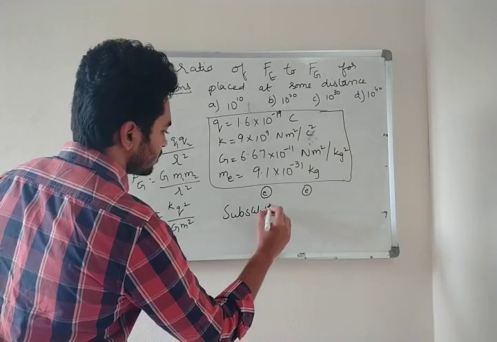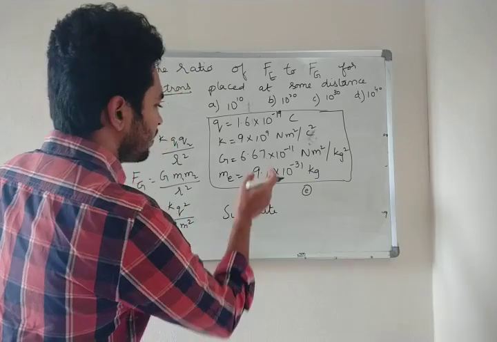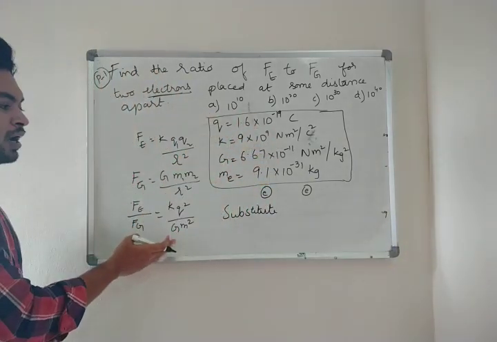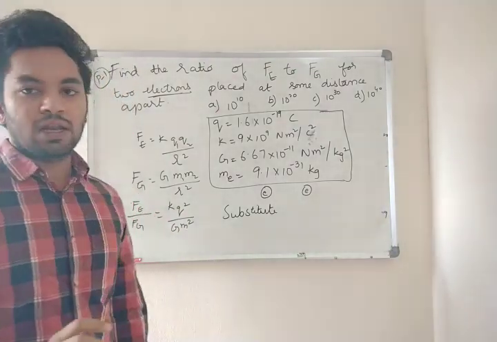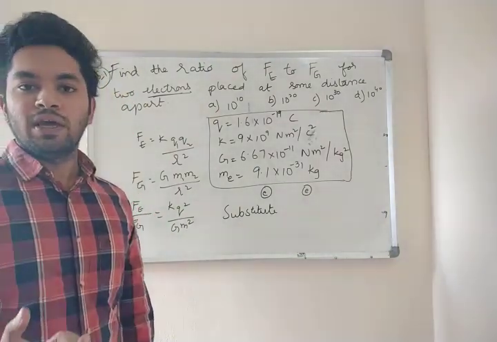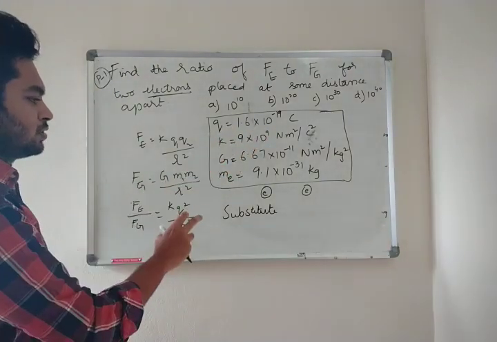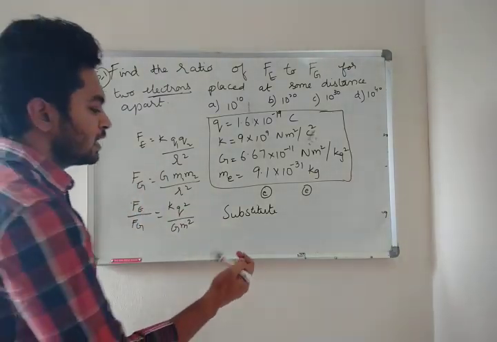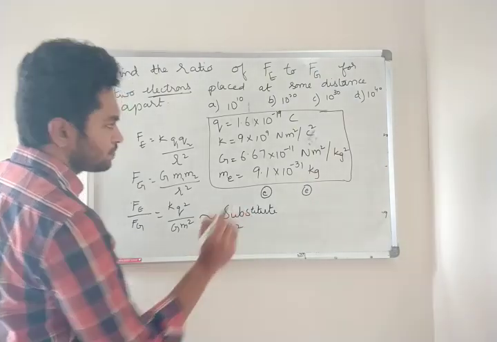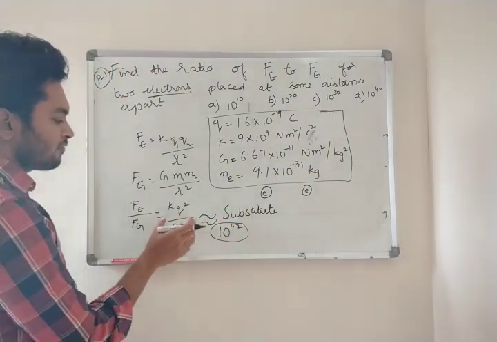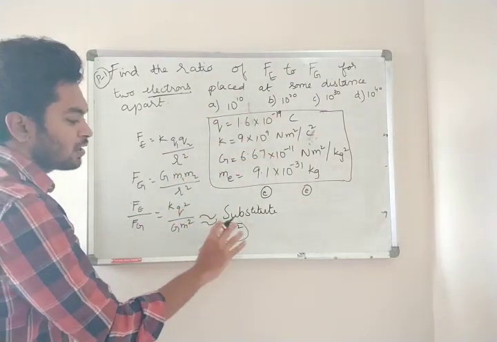Substitute the given values, which all are there in here. I hope you are good at maths and you have to be quick in calculations. Then only you can solve any NEET question or your board exam question. So you have all the values, substitute and calculate. You will be getting approximately around 10 power 42. This is the approximate answer after you substitute the given numericals here.